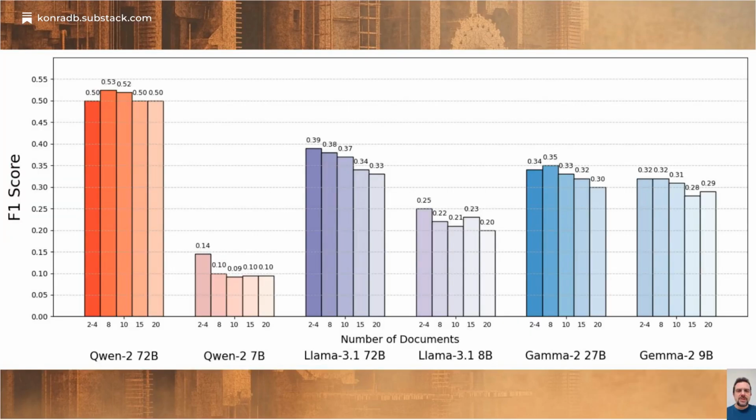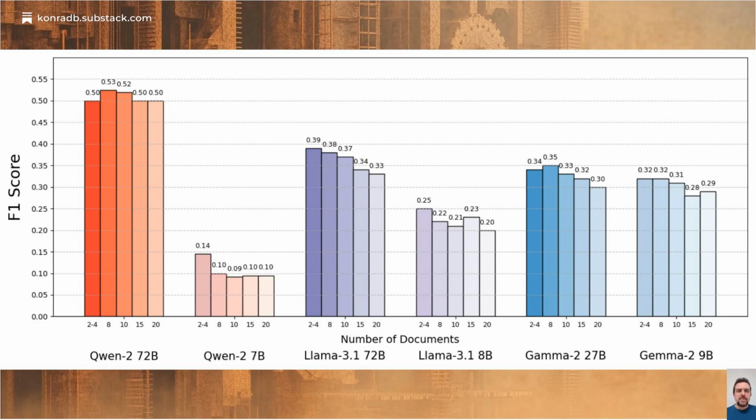Figure 2 visualizes the central finding. When context length is fixed, most models perform worse with more documents. The x-axis shows document counts 2 to 4, 8, 10, 15, 20, while the y-axis shows F1 scores. Llama 3.1 and Gemma 2 show clear performance drops of up to 10% as document count increases.